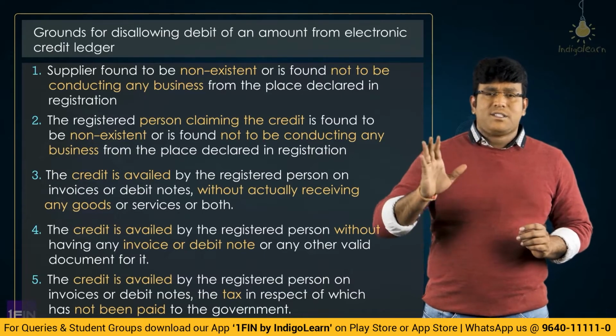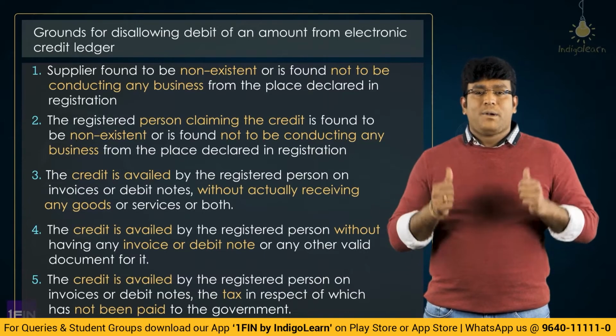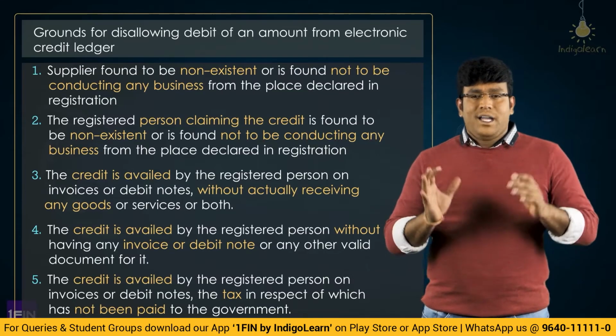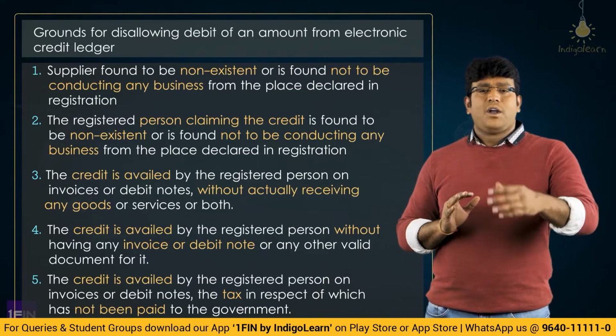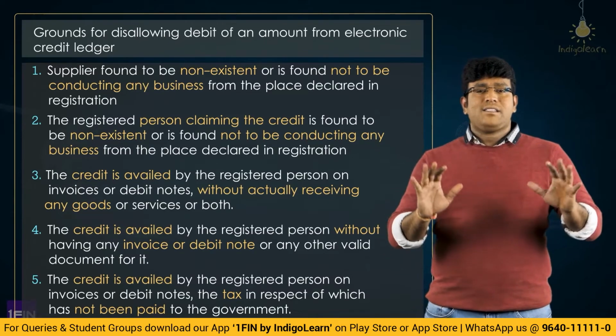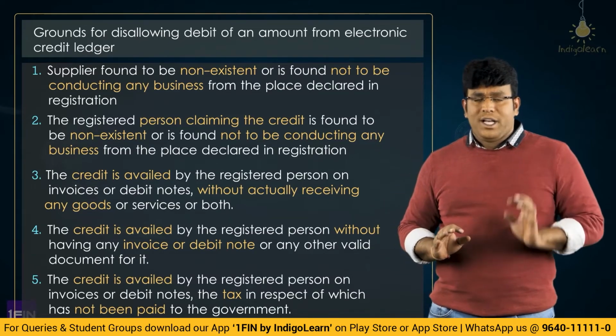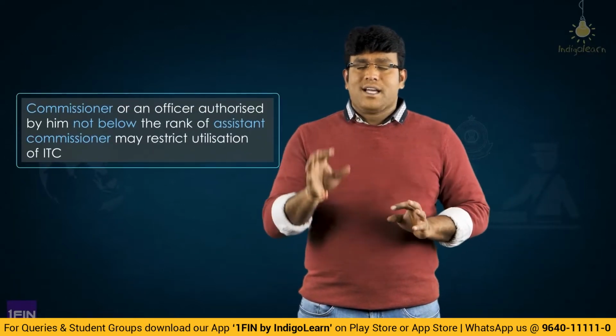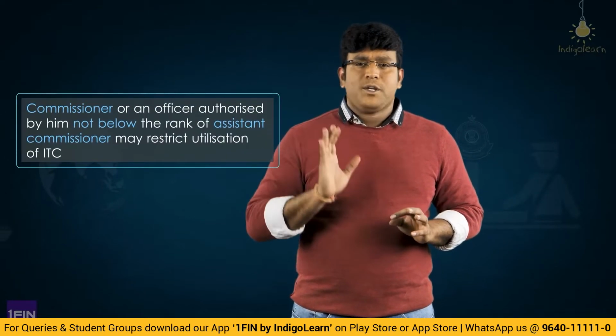In any of these circumstances, the officer has the power to disallow the debit of balance in the electronic credit ledger. That means he will not allow you to use the balance in the credit ledger. And let me tell you, the authorized officer or the proper officer here is the commissioner or principal commissioner.